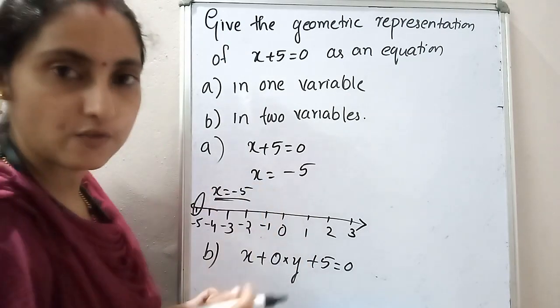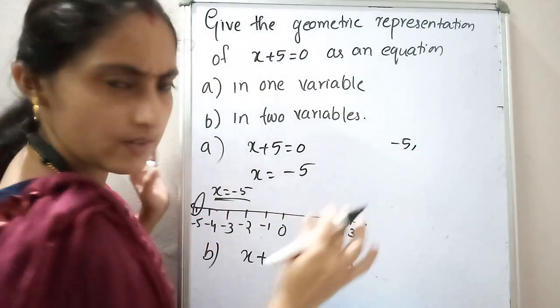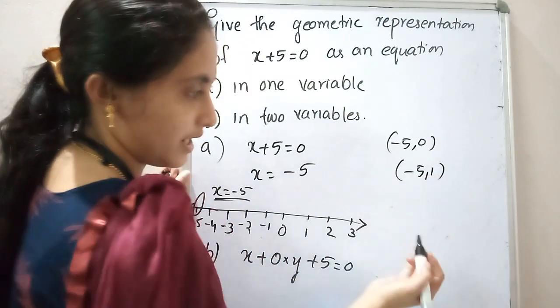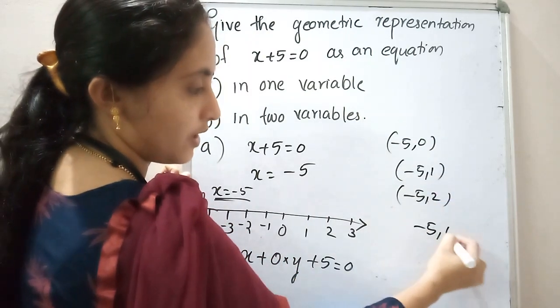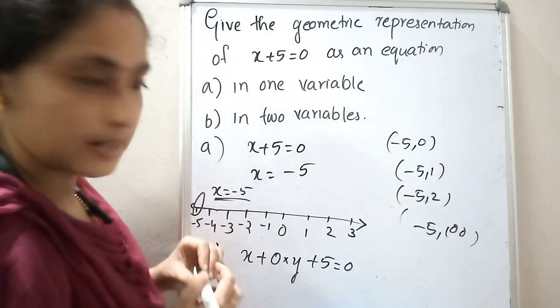So what is the value of x here? Minus 5. So minus 5, and y you can take any value. So minus 5, 0 you can take. Then minus 5, 1 you can take. Minus 5, 2 you can take. Minus 5, 100 you can take. No problem. Any two or three points you have to take.